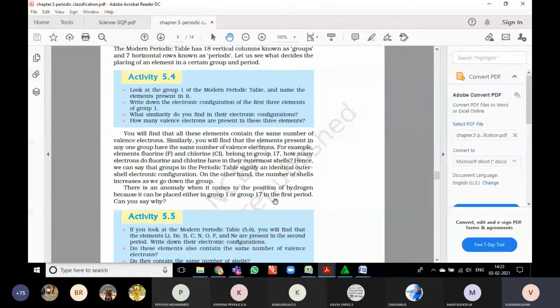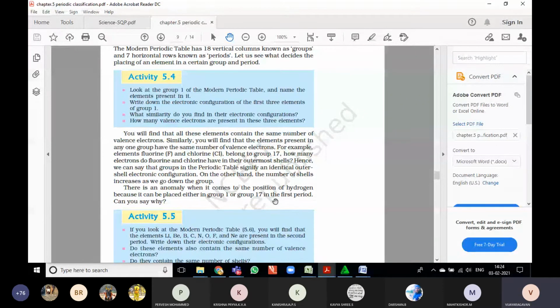So in a group, we take the first group. In the first group, all the elements have the same number of valence electrons. If you take chlorine, atomic number 17, it is 2, 8, 7, so the outermost orbit contains seven electrons. If you take fluorine, atomic number 9, it is 2, 7. It can gain one electron. How many electrons does fluorine have in its outermost shell? Hence, we can say that groups in the periodic table signify an identical outer shell electronic configuration.